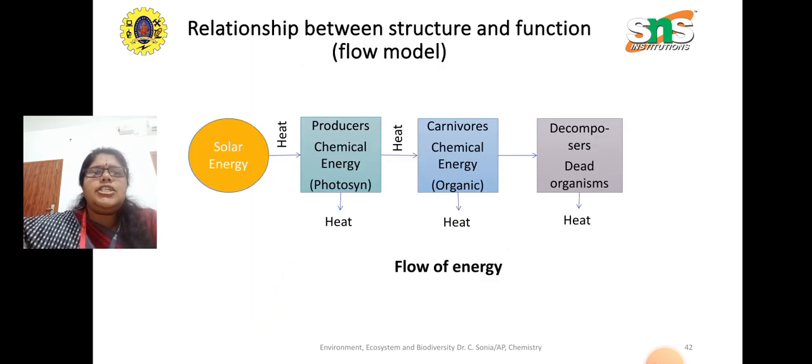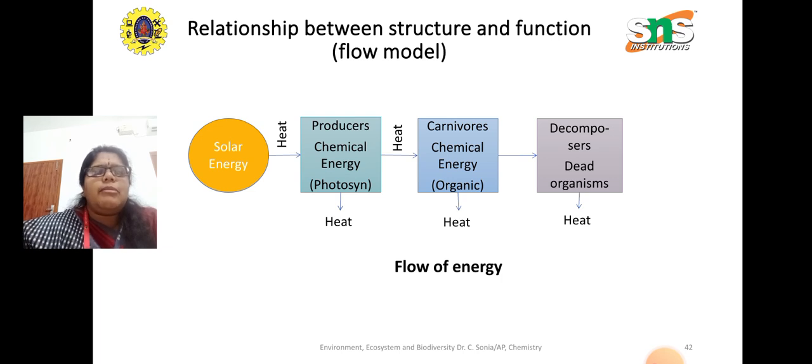And what is the relationship between structure and function? So we are having a flow model over here to showcase the relation between the structure and the function. When the solar energy gives you heat, heat is transferred, and heat is also lost during the process when the producers use the heat and convert it into starch.